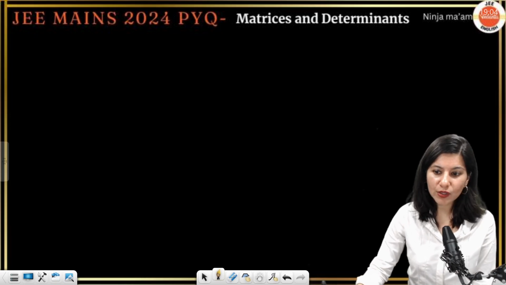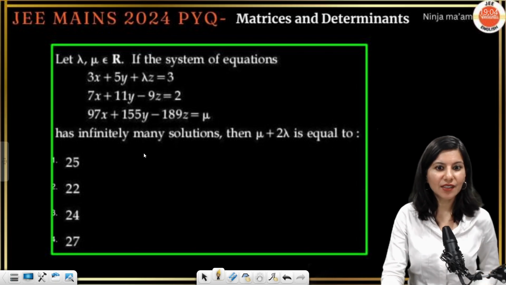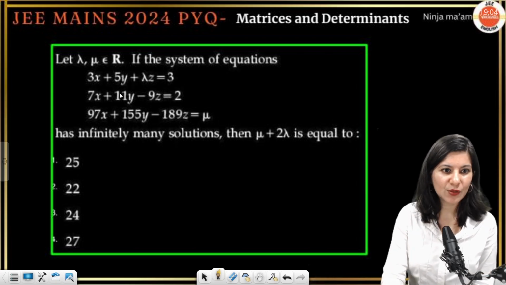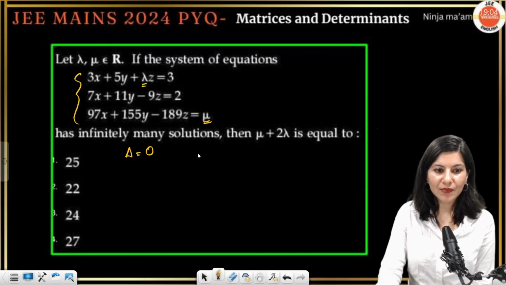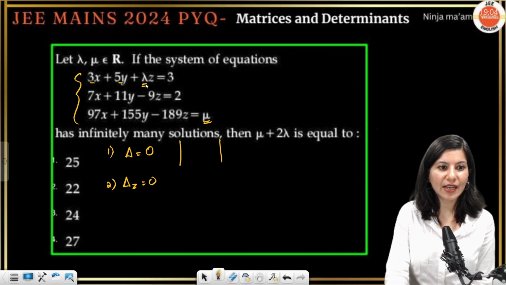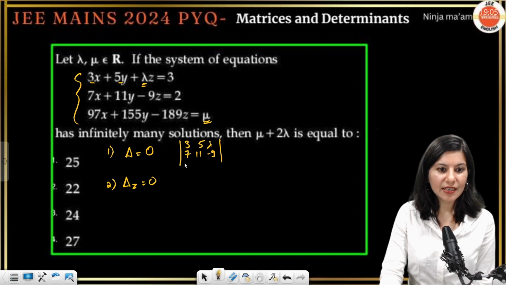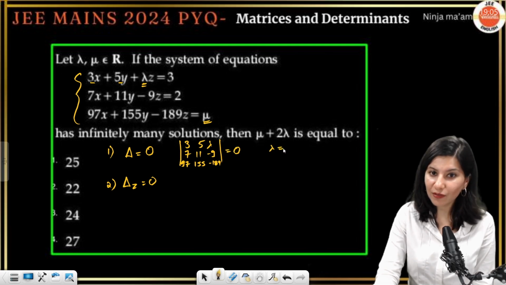And this is the last question on the similar pattern. Again, you are going to do that. So what we need to do is, clearly lambda is here and mu is here. So you need to set del equals to 0 first, and second, del z equals to 0. If you mark del equals to 0, then 3, 5 and lambda, 7, 11 and -9, 97, 155 and -189. If you make it 0, you will get the value of lambda from here.